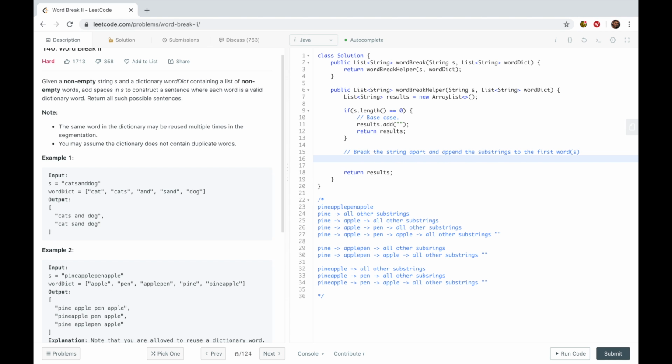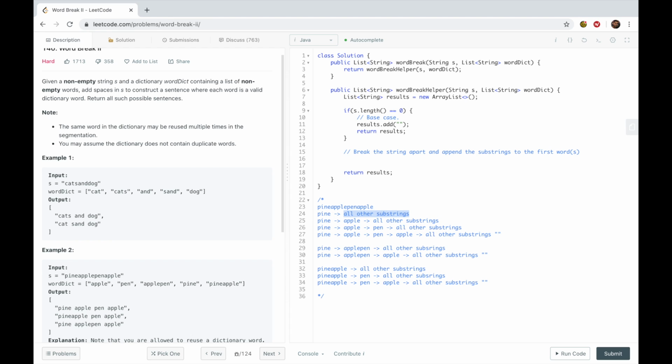And recursive functions suck. I hate them, but I really, really hope I can help put this idea into your head on how we're passing the subproblems to the recursive function. So we're saying, I know that this string starts with pine. What I don't know are all of the other substrings.